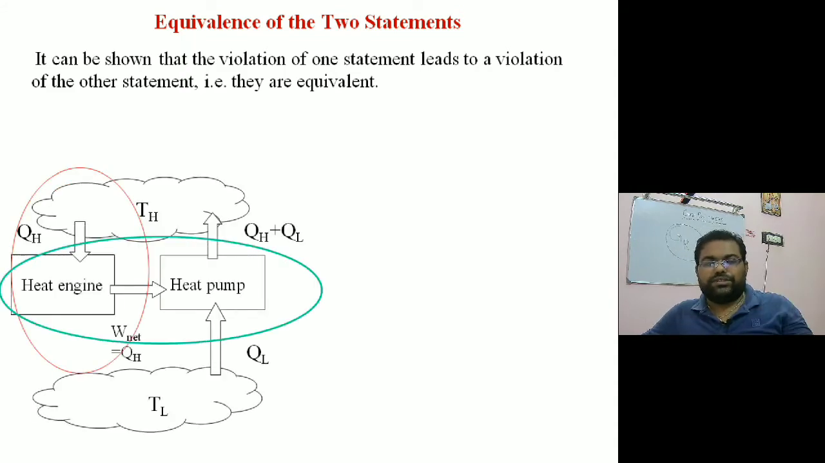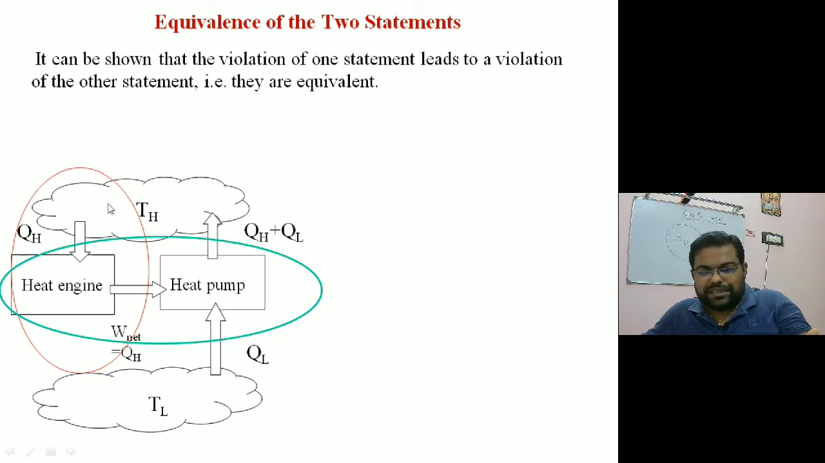So let's assume there is a heat engine which is taking heat from the high temperature source and generating work, and it's not rejecting anything outside. That means it's violating the Kelvin-Planck statement. That means there's no device which can generate work with the help of only one reservoir. So this is violating the Kelvin-Planck statement. Now assume that there is a heat pump which is transferring heat from the low temperature region to the high temperature region with the help of whatever work has been generated from the heat engine.